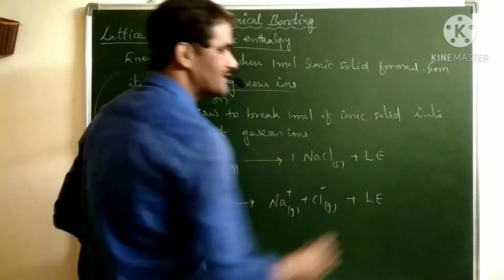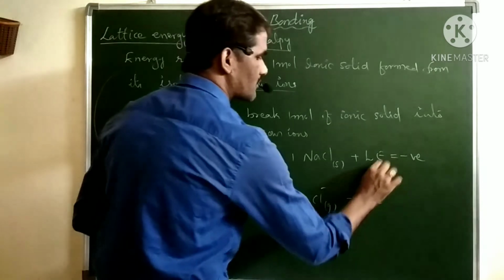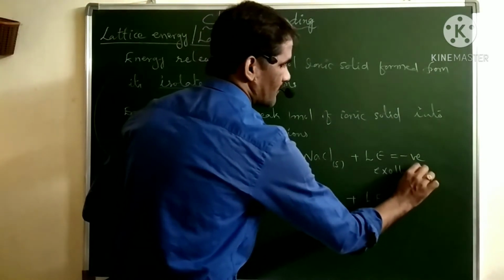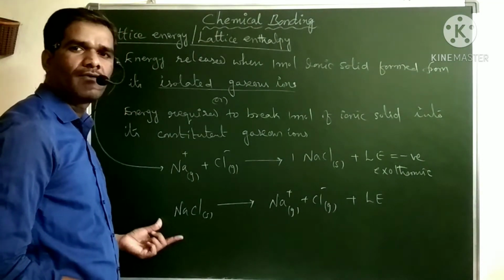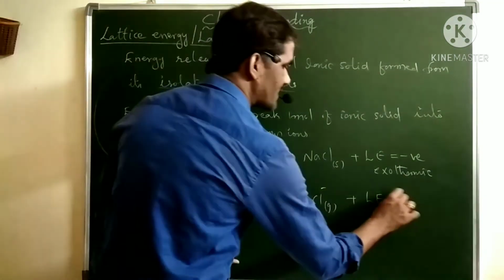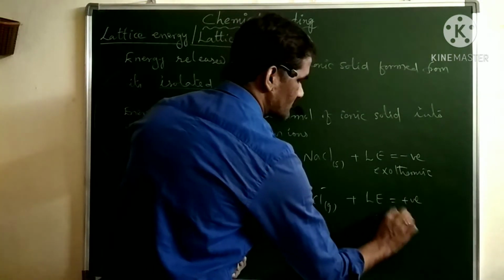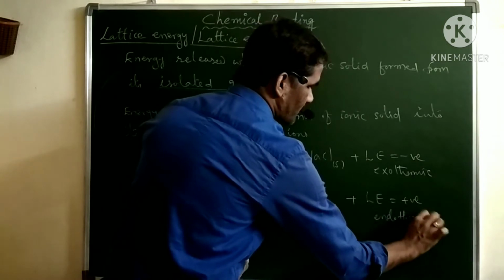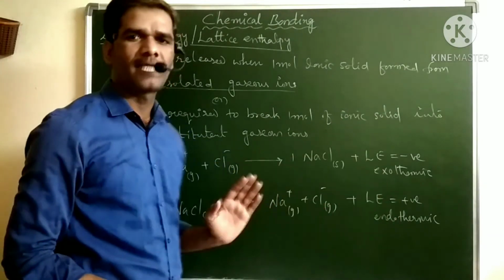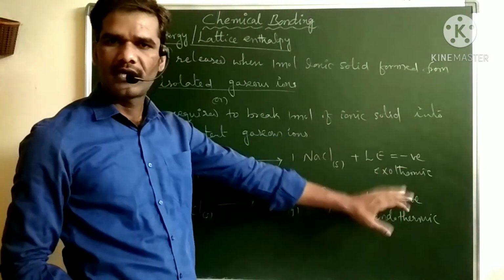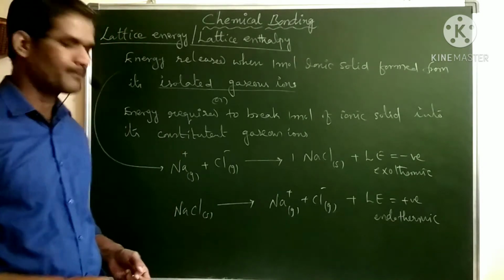But in the first case energy is released, so here lattice energy is negative, meaning this is an exothermic reaction. Whereas in the second case, to break this ionic solid we require energy, and lattice energy is a positive value, meaning this is an endothermic reaction. So in one case it is exothermic, in the other endothermic. In both cases the energy is the same, but the sign is different: one is negative and one is positive. So we can define the lattice energy in either manner.